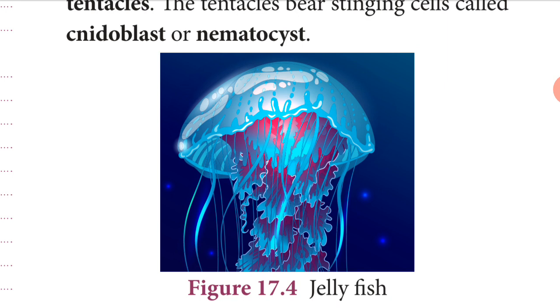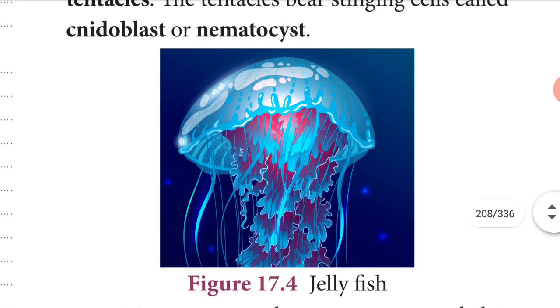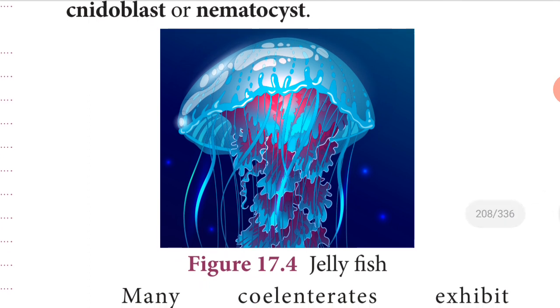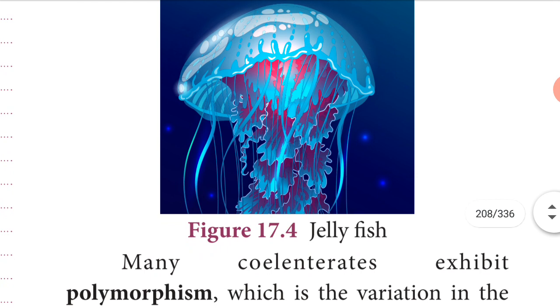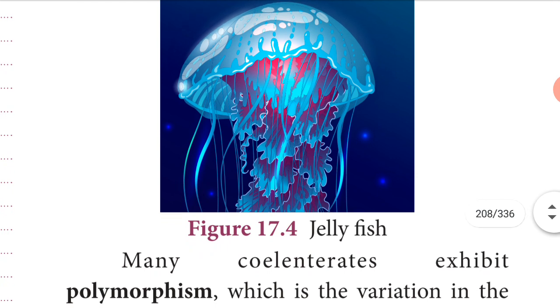It is an aquatic organism, mostly marine, some in freshwater, and it is multicellular, radially symmetrical, with a tissue grade of organization. It is a diploblastic animal with mesoglea present, and the coelenteron is present. What is coelenteron? The gastrovascular cavity. The tentacles are present. Tentacles are teeth-like structures, and they bear stinging cells called nematocysts. This is phylum Coelenterata.